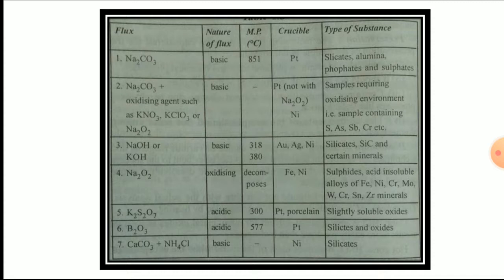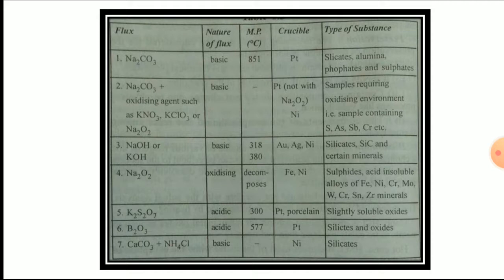Its melting point is 851 degrees Celsius, and the crucible used for heating our sample material with sodium carbonate is made of platinum, because platinum will not melt at 851 degrees Celsius; it requires a very high temperature.